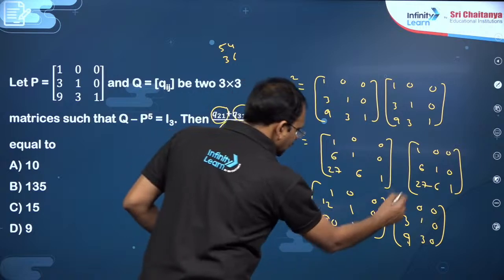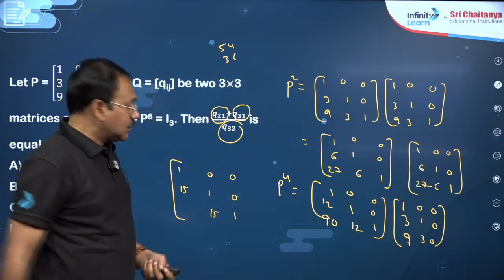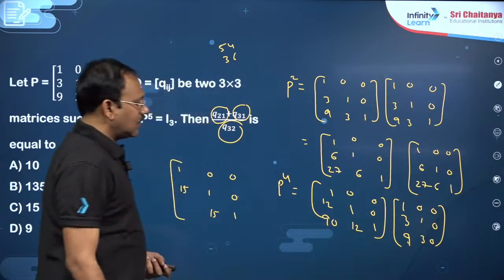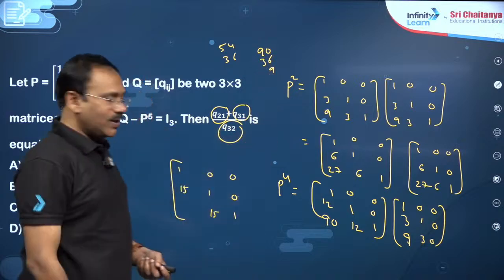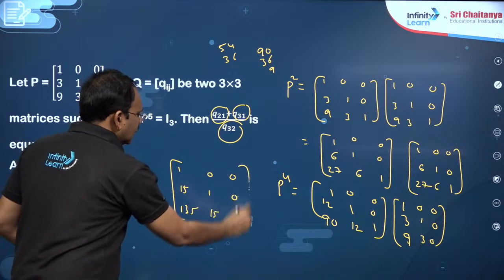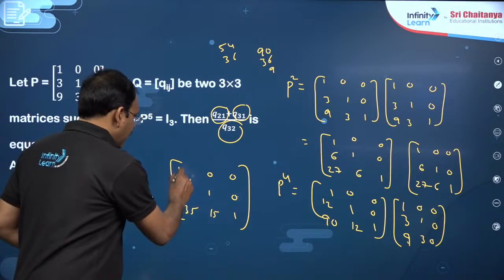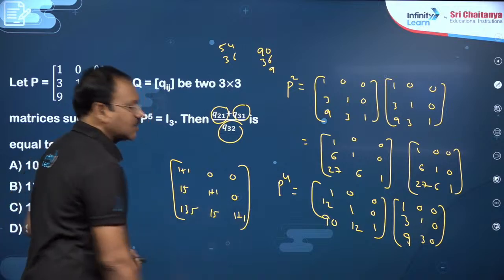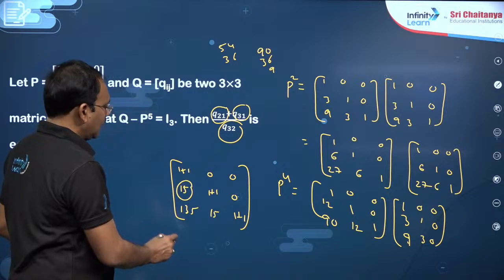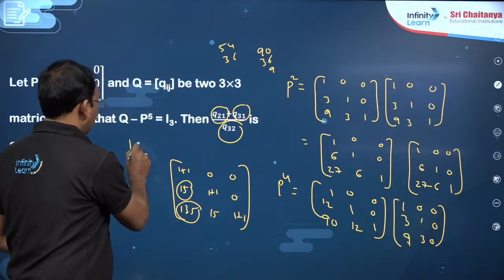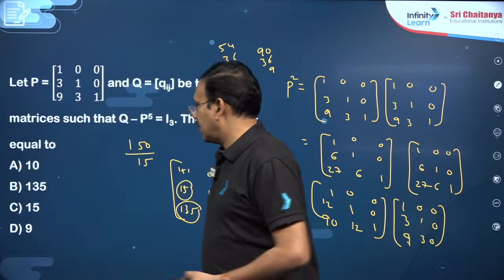This element, you see, first row first column, 12 plus 3, 15 here, here also 15. So next, this element 90 plus 36 plus 9, 135, 135 here. This is nothing but P power 5. Now when it is added to I, here plus 1, here plus 1, here plus 1 takes place. That's it. Now this is Q element, 2 1 element is 15, 3 1 element is 135, which is 150, by 3 2 element is 15. So you are going to get 10, my dear friends.